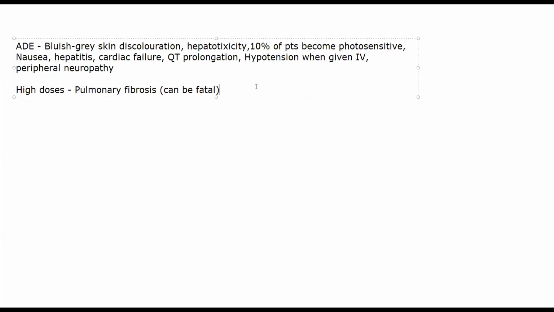It can also cause pulmonary toxicity, especially pulmonary fibrosis, at high doses. This can be life threatening, can be fatal. Stop immediately if you see the patient showing any signs of pulmonary fibrosis. In pulmonary fibrosis, the patient will not be able to breathe properly, they will start coughing blood sometimes, hemoptysis will occur, things like that.